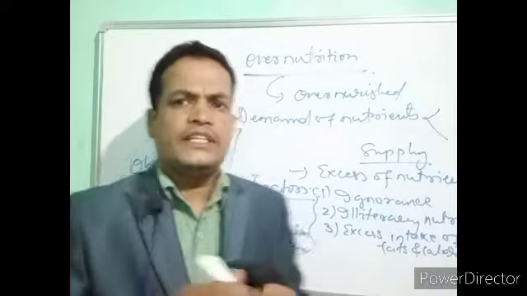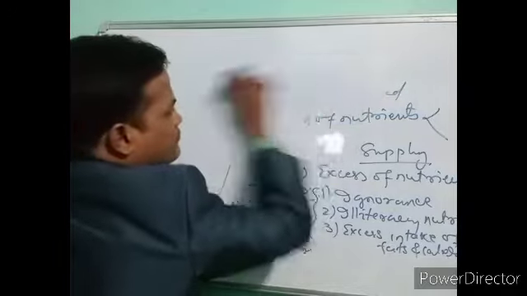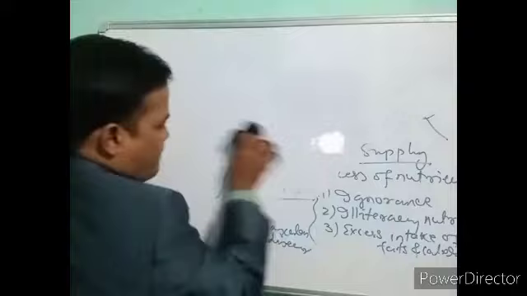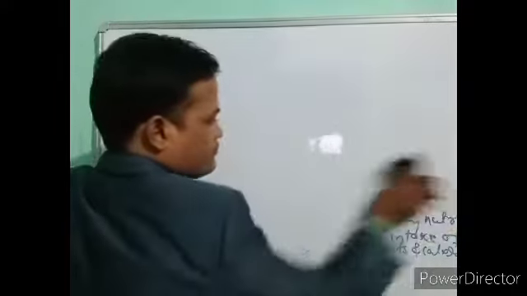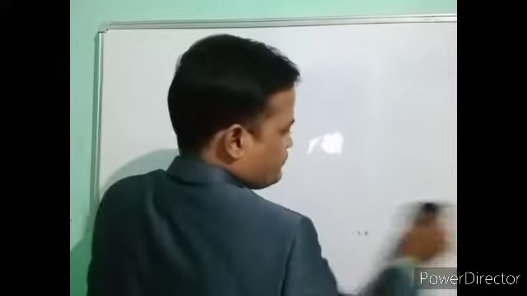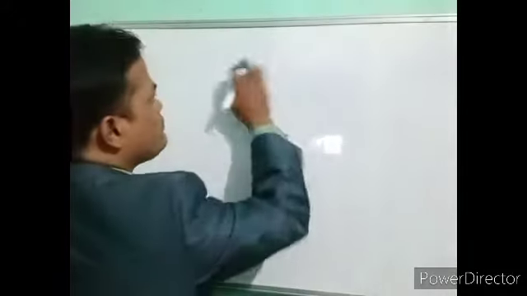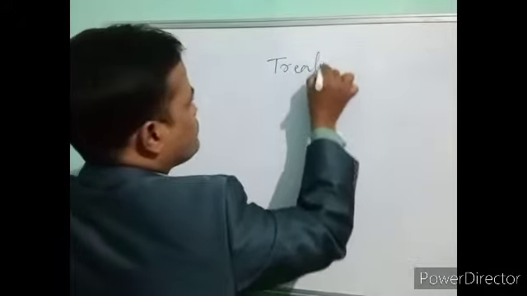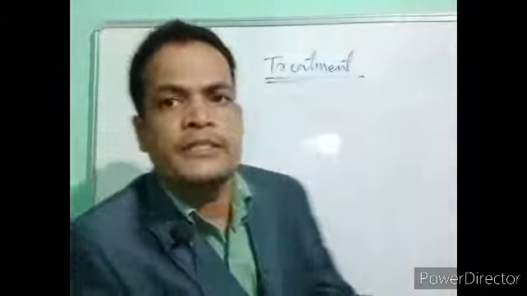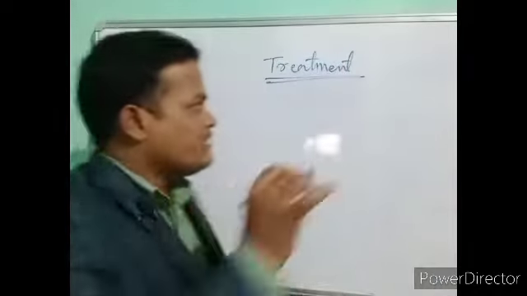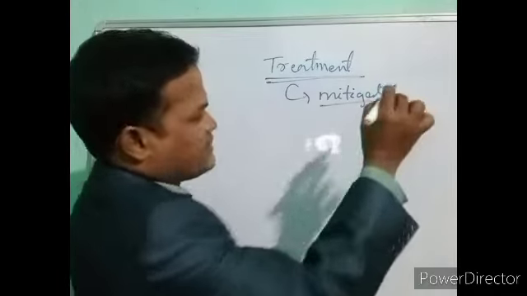Next, treatment of malnutrition. Treatment means how to mitigate it.